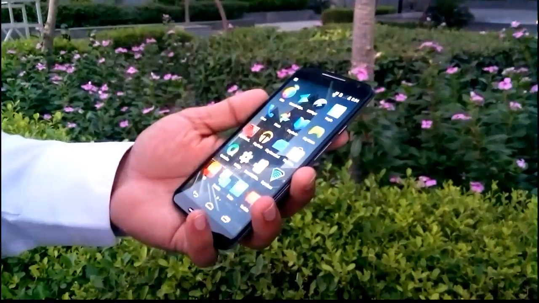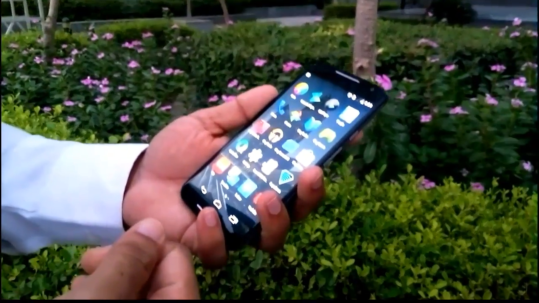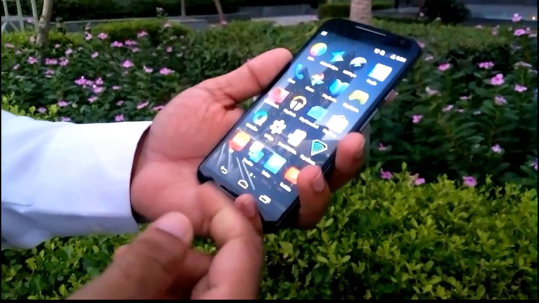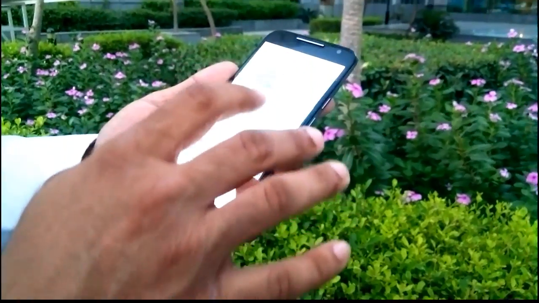Plus, the Moto X runs a very clean version of Android. We don't even like to call it newer stock. In our opinion, it is stock, as it doesn't change anything. All additional features on the X are complementary and don't change anything in Android. So basically, it's just a spiced up version of vanilla Android.